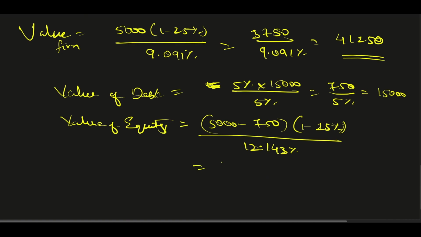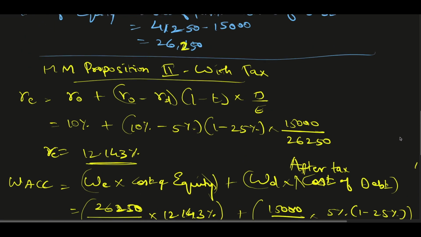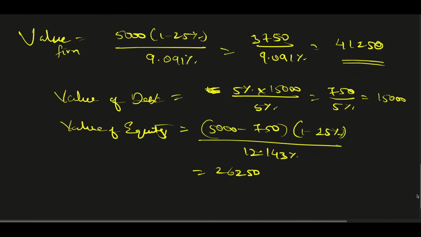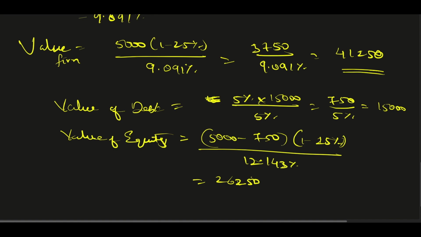When I calculate all this, it gives me 26,250, which I got over here as well. So I'm just kind of proving everything.